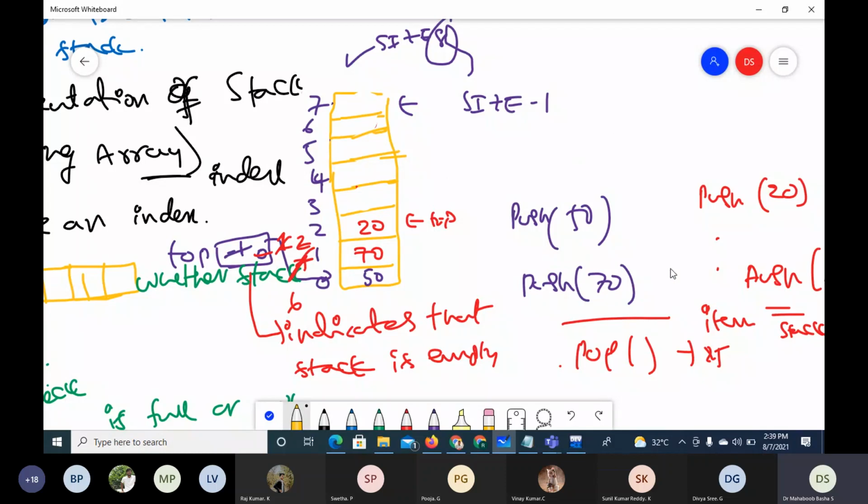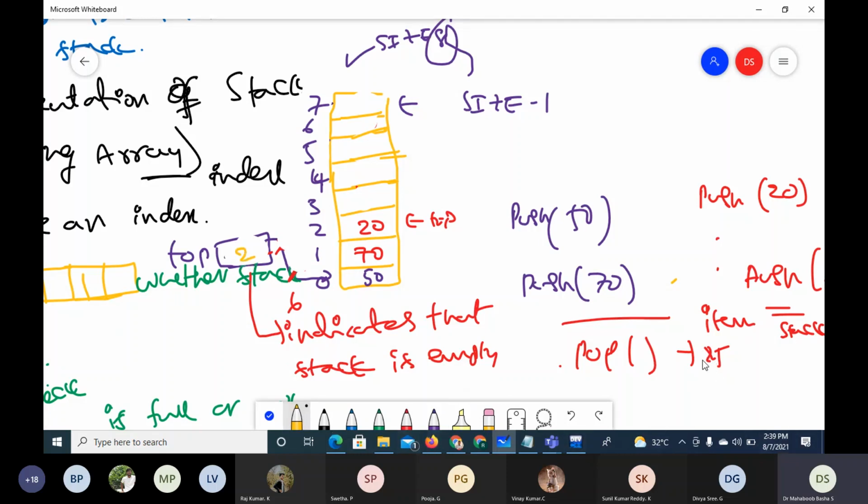When I have pushed only these 3 items, top will be 2.